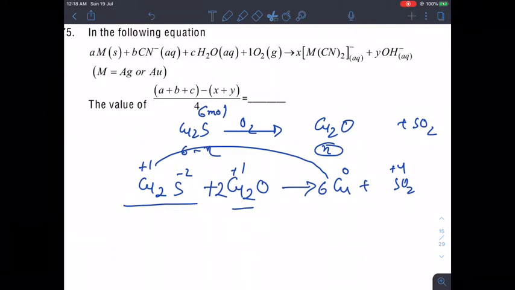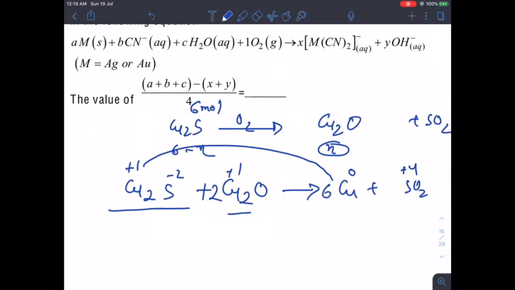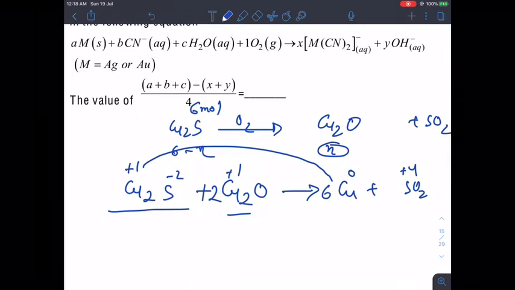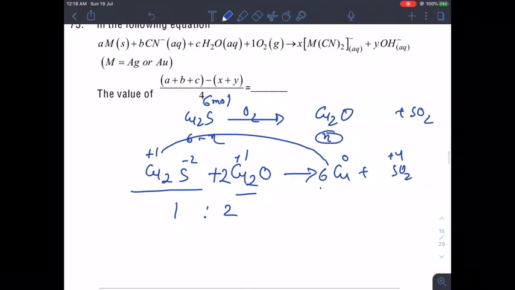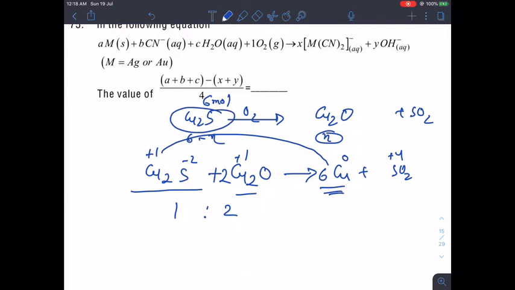Now after balancing this whole thing, what have we got? That the ratio of Cu2S and this should be 1:2, and the total copper that was there in the form of Cu2S is 6. So how many Cu2O conversions will be there?